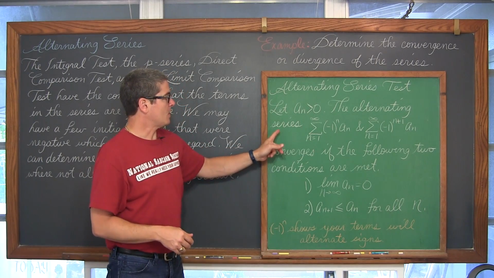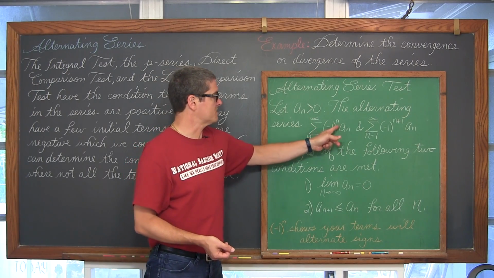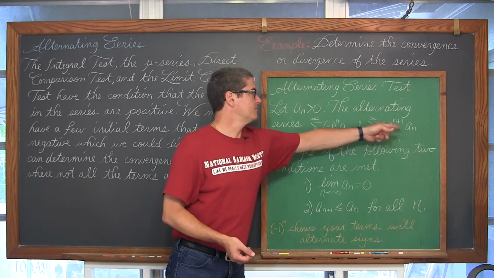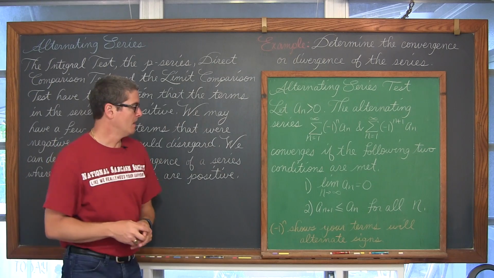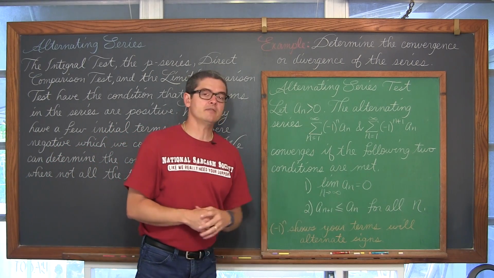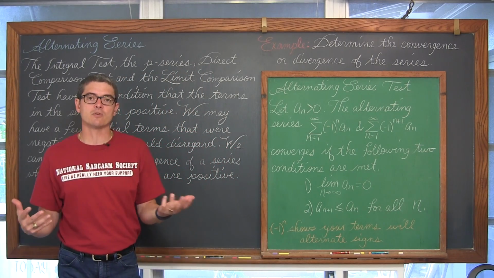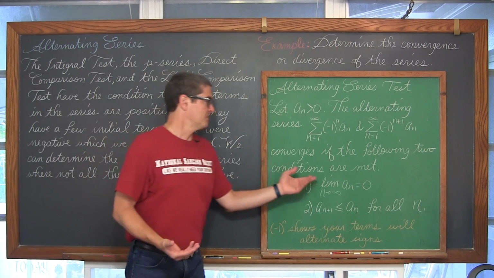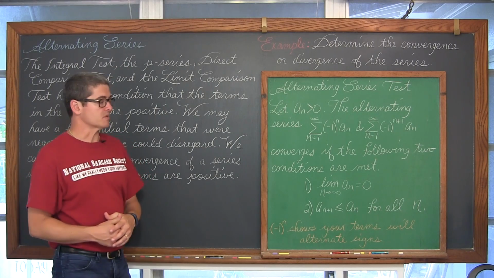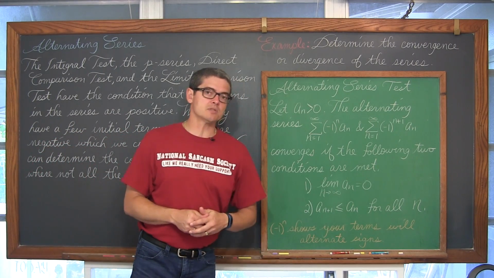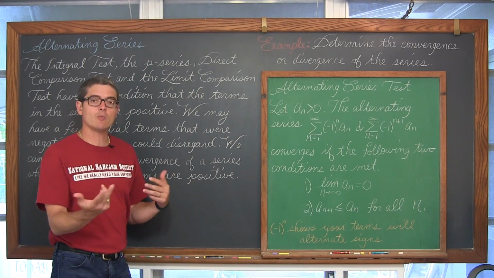So the alternating series, where again we have the summation from n equals 1 to infinity of negative 1 to the n times a sub n, or this alternative form, converges if the following 2 conditions are met. Well, the limit as n approaches infinity of a sub n is equal to 0. That's the nth term test, which we really should be doing before we start any test for convergence or divergence, because if the limit of a sub n as n goes to infinity is not equal to 0, we're guaranteed the series diverges. Now, if that limit is equal to 0, it doesn't guarantee that it converges, like the harmonic series.